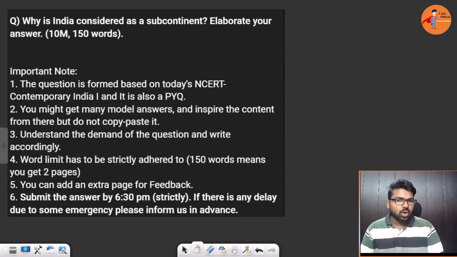UPSC exam is all about writing. Why I'm saying this? Out of the total marks, 1750 marks are there in the mains examination and only 275 marks are there in the personality test. And of course, the prelim stage is only to give you a passage so that you can write the mains examination. If you qualify there, you are eligible to write the mains examination.